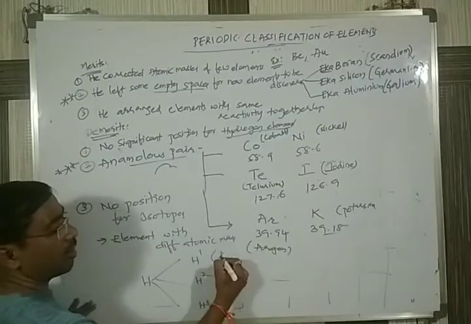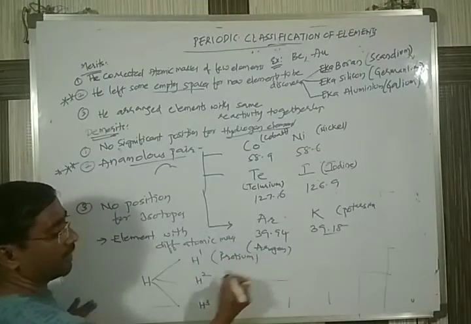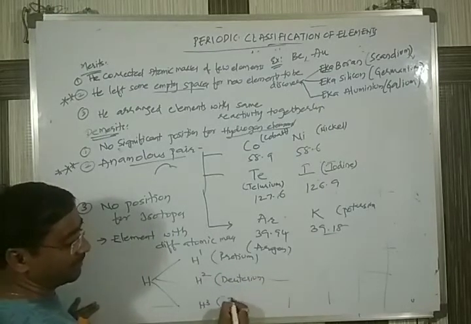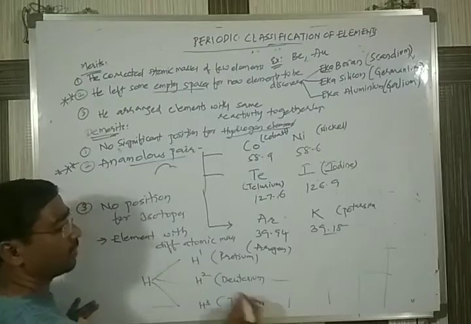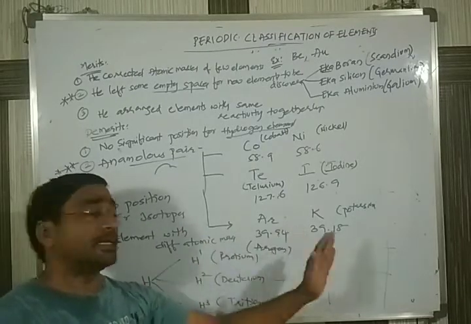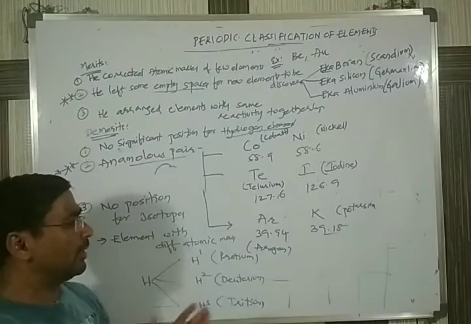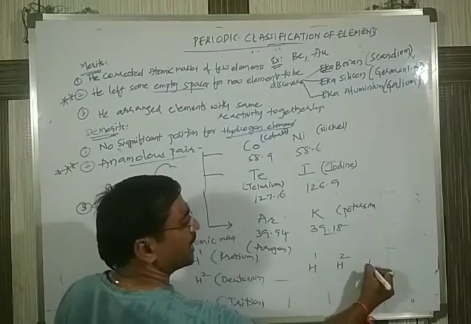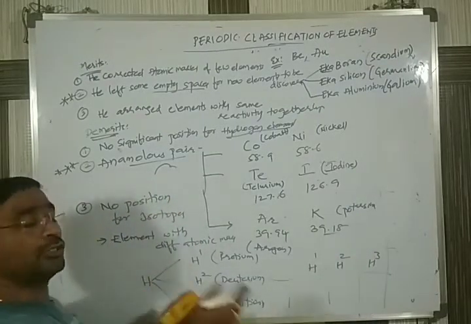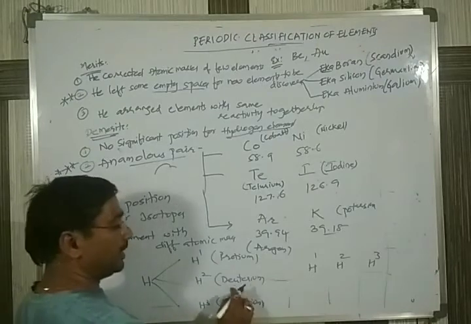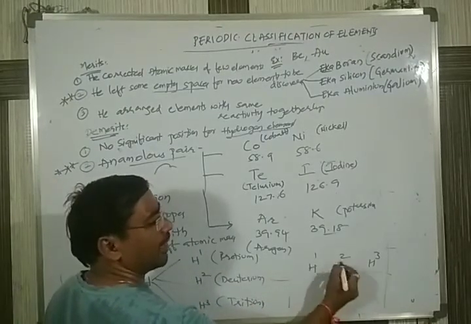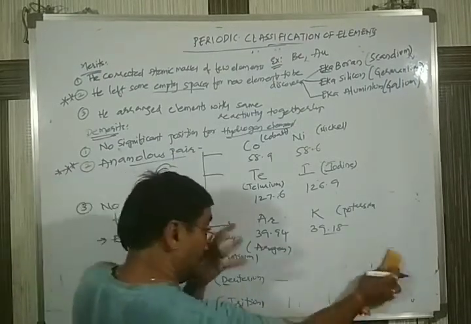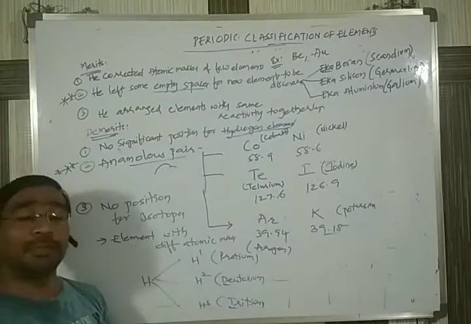H1 is normally called protium. H2 is called deuterium. H3 is called tritium. Three isotopes are there for hydrogen. Mendeleev's table is arranged totally according to increasing order of atomic masses, so you could arrange H1, H2, H3. If the symbol is common, they can call them by their own symbols: D for deuterium, T for tritium. There is a possibility of arranging them in some other way.